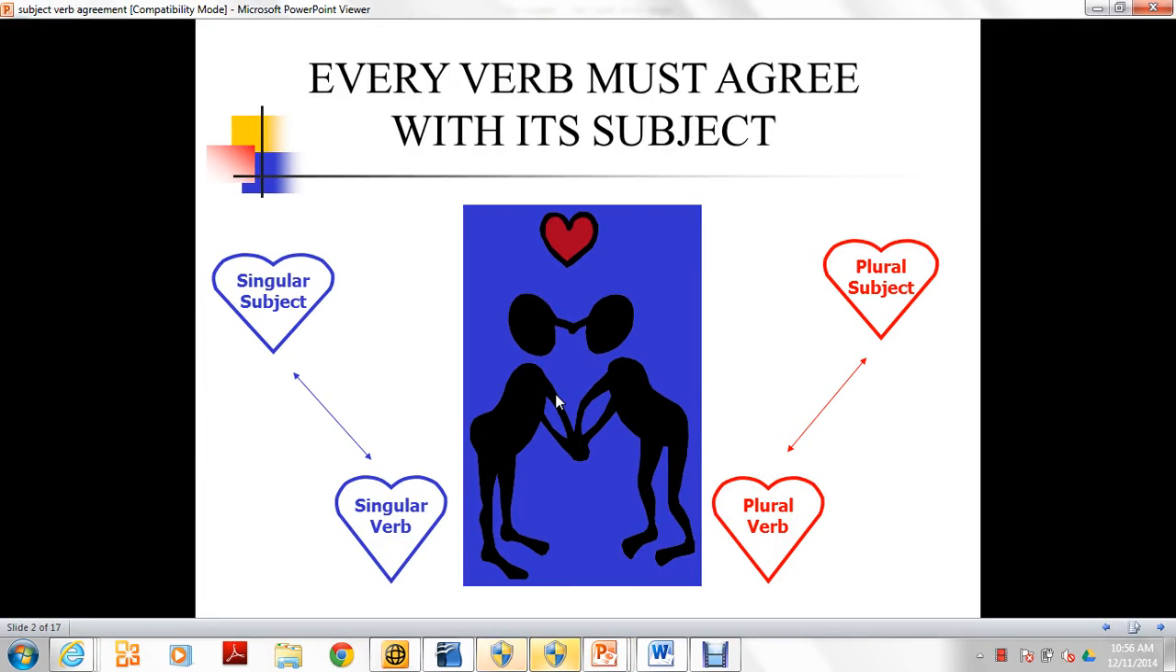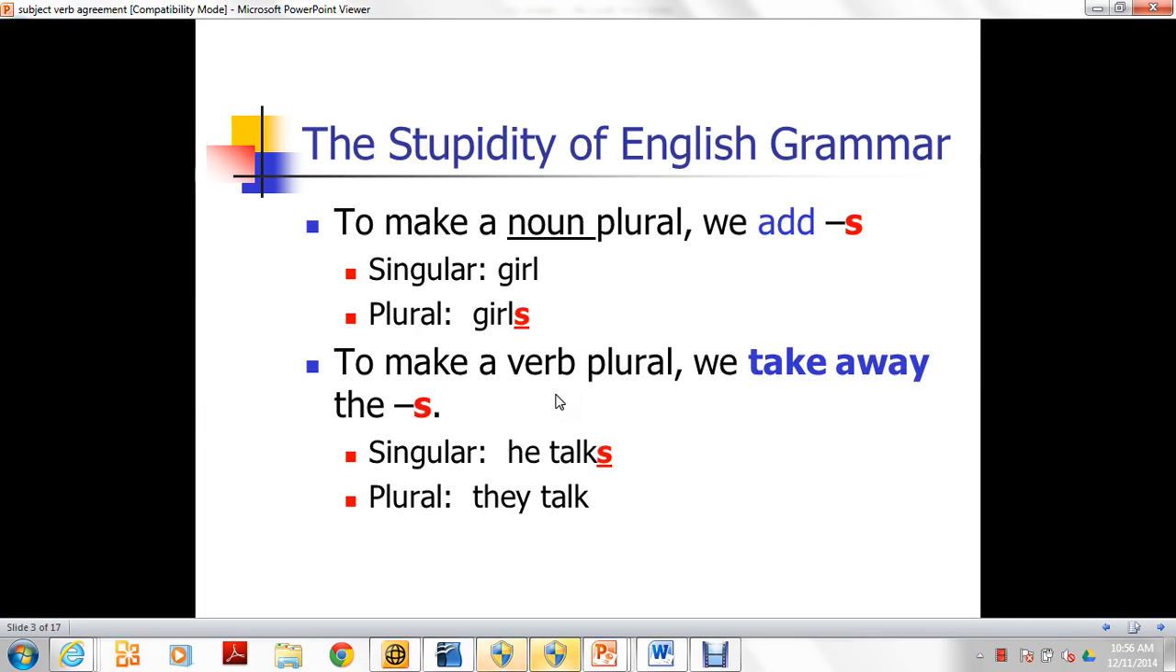Subject-verb agreement. Every verb must agree with its subject. A singular subject must have a singular verb. A plural subject must have a plural verb. To make a noun plural, we add what? S. So singular is girl, but plural is girls. To make a verb plural, we take away the S.